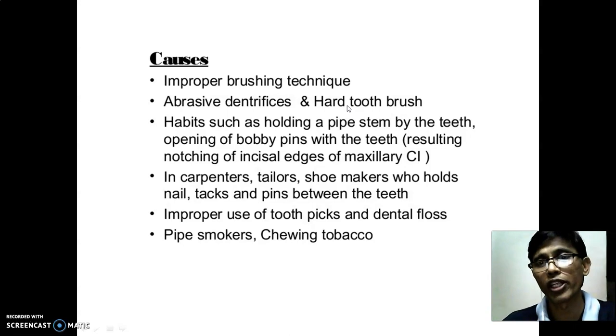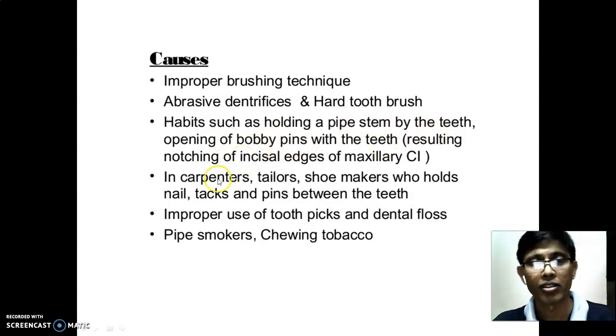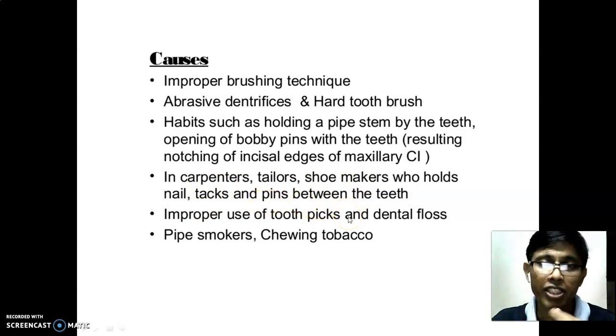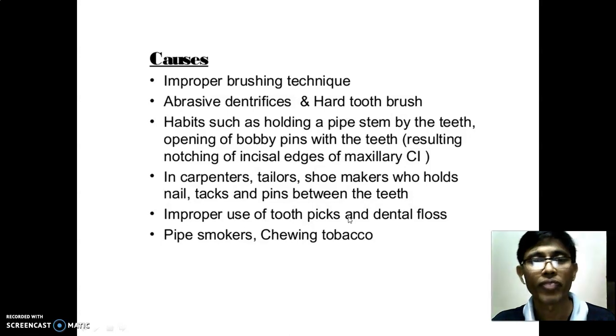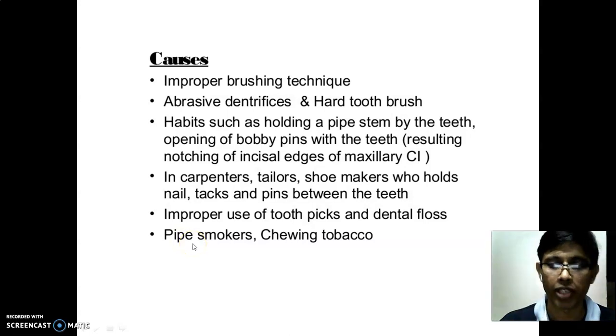Then habits such as holding a pipe stem with the teeth, opening bobby pins with the teeth, resulting in notching in the incisal area. It's an example of a carpenter, tailor, or shoemaker who holds nails, tacks and pins between the teeth. Because of that you will have a cavity between the central incisors. Then improper use of a toothpick, dental floss, pipe smokers, chewing tobacco is also responsible. Pipe smokers, yes, where they hold the pipe in the oral cavity.